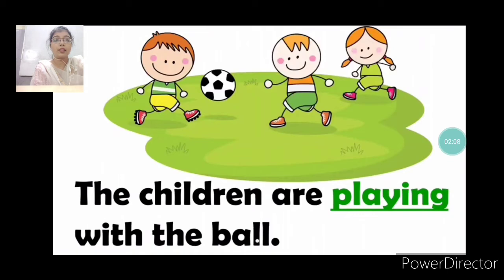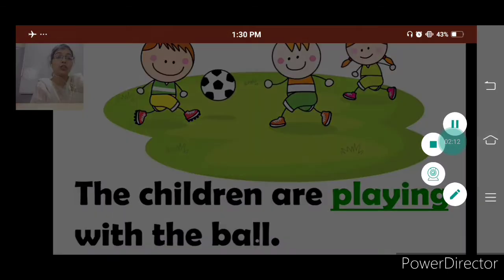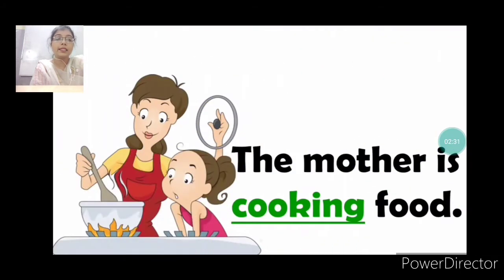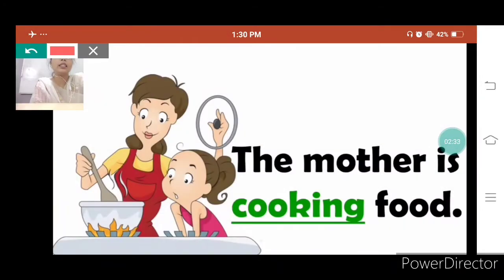Next example is the children are playing with the ball. What are the children doing? The children are playing. This shows an action. That means play is an action word, or you can say verb. The next example is the mother is cooking food. Here cook.